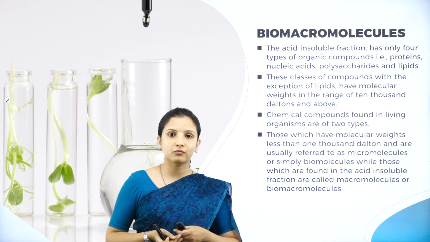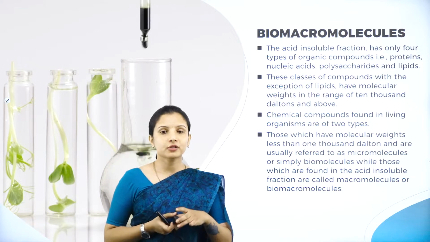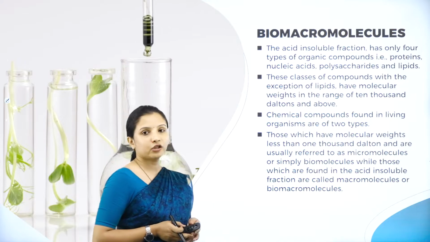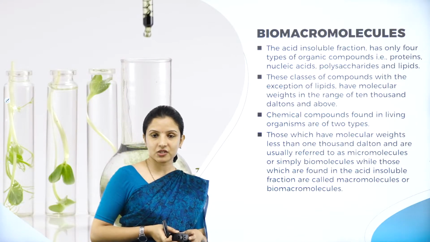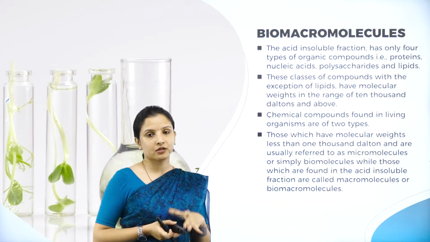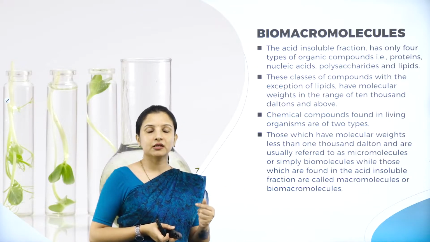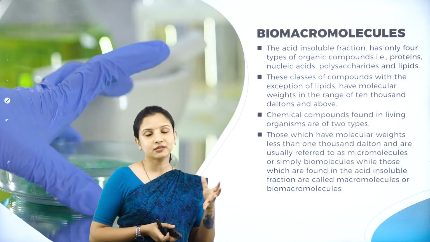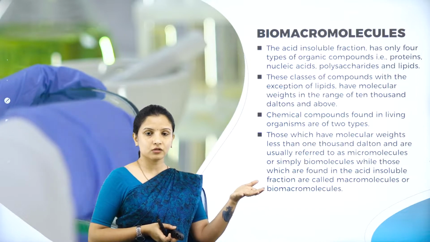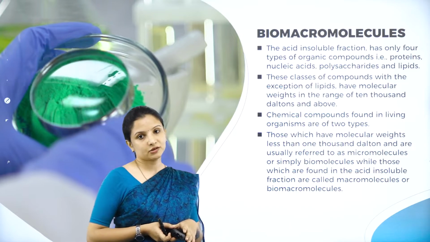So under biomacromolecules, in the earlier session we had studied about biomolecules. There are two types of fractions present in a compound, that is the acid soluble fraction and the acid insoluble fraction. Those compounds which dissolve in the acid and get filtered, that filtrate is called the acid soluble fraction. And those that remain in the cheesecloth or the cotton cloth, whichever is used for filtering or straining, will become the acid insoluble fraction.